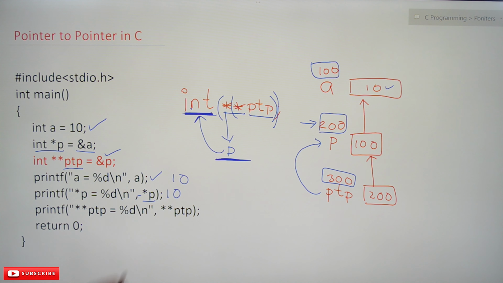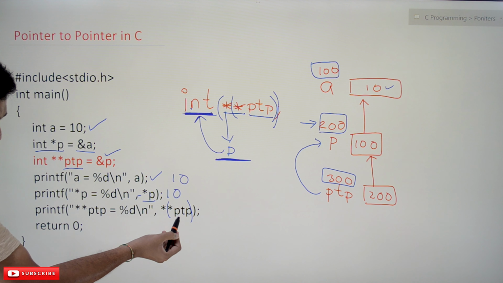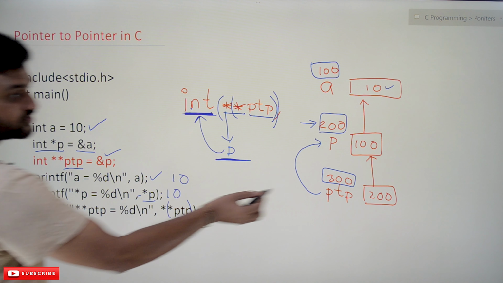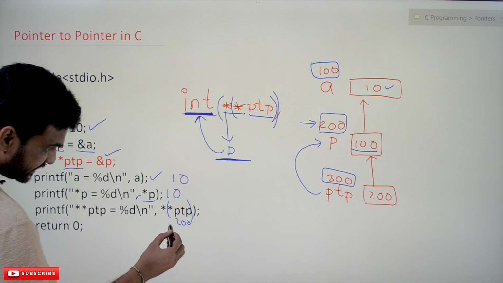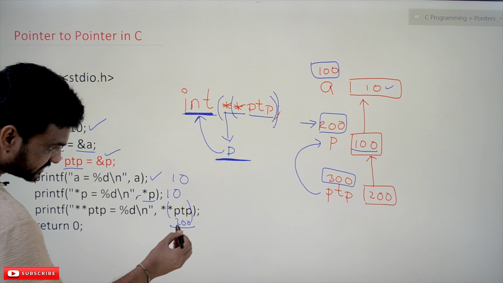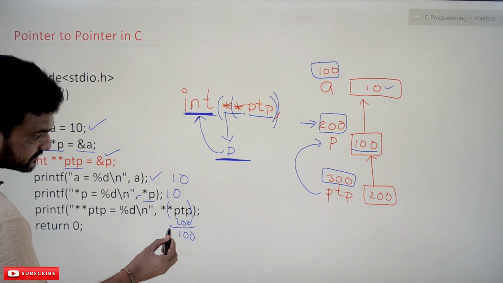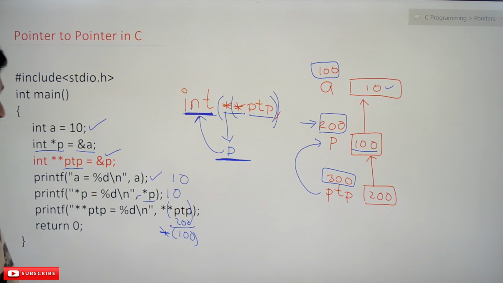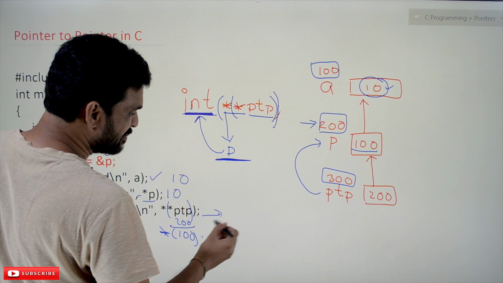Star of PTP. So what does that mean? Indirection operator. This is PTP. The address stored in PTP is 200. Star of PTP means the value stored in address 200. It is 100. So star of PTP is going to give an output of 100. Star of 100 means the value stored in memory location 100, which is 10. So it is going to print the value 10.